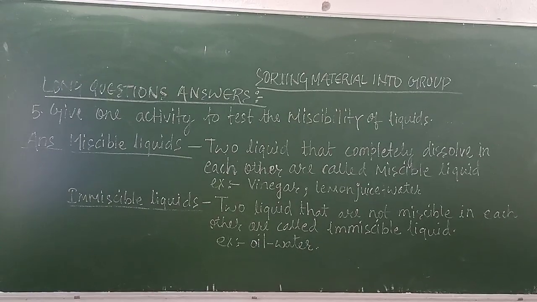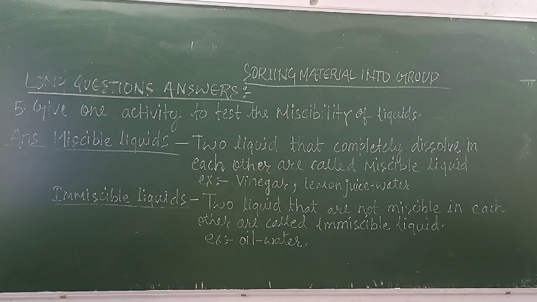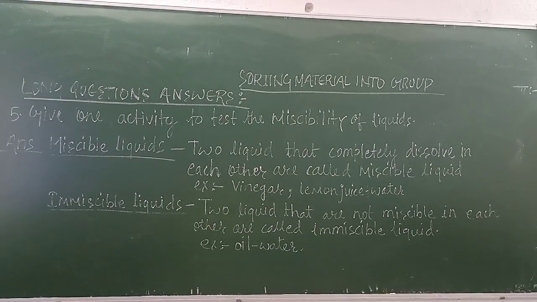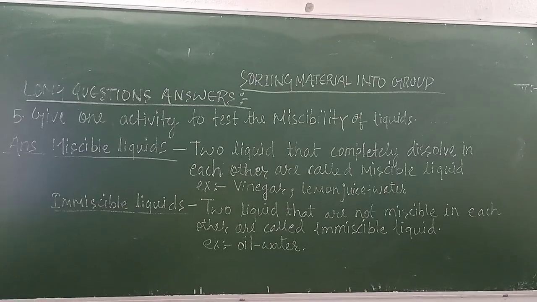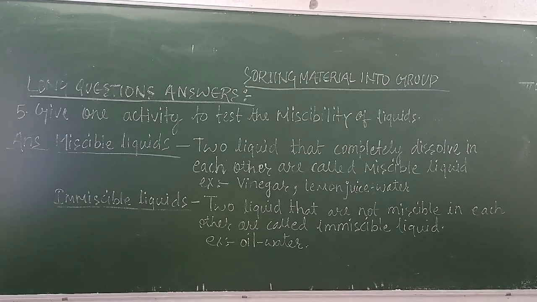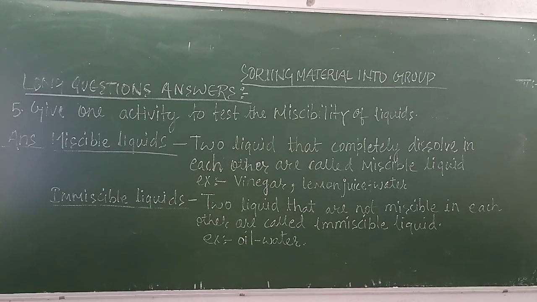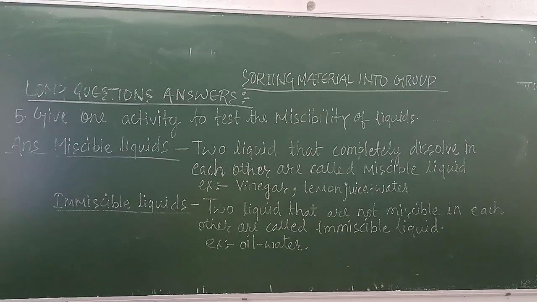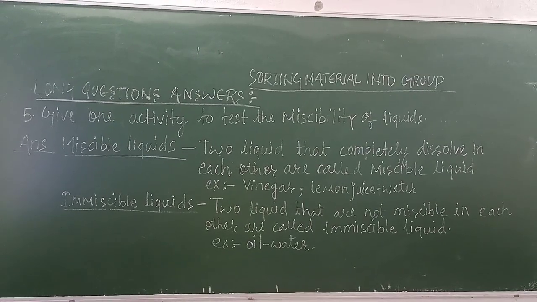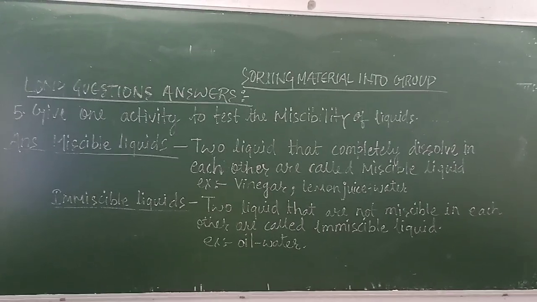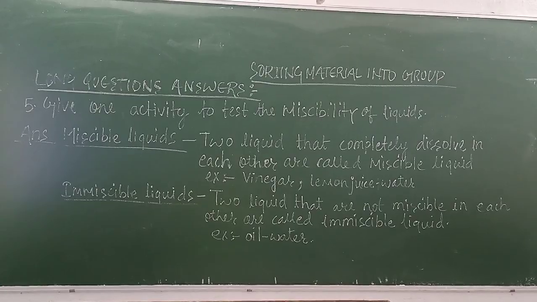Now next is immiscible liquid. What is an immiscible liquid? Two liquids that are not miscible in each other are called immiscible liquids. Example, oil and water. Oil and water both are in liquid state but they cannot mix with each other. Oil floats on the surface of water due to its lesser density as compared to water. Now draw a line with a pencil after completion of this answer.